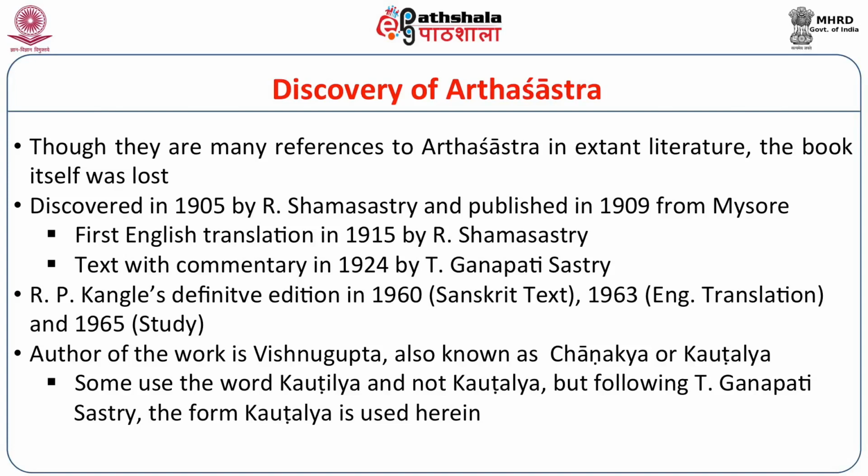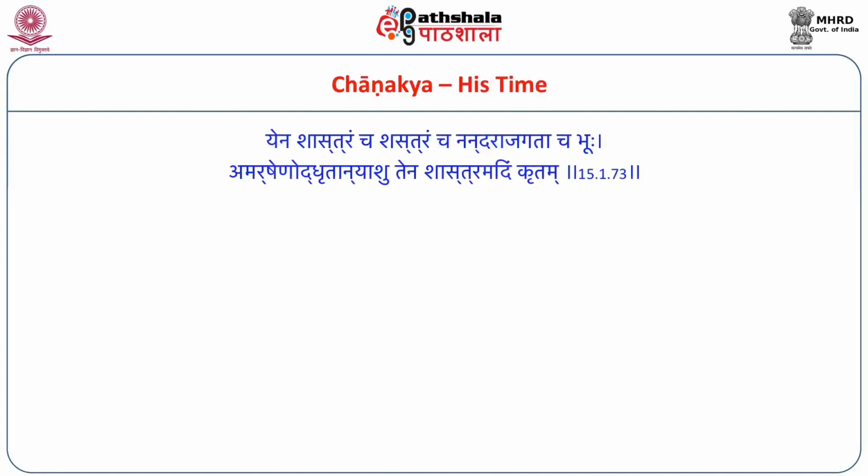Regarding Chanakya, it is said that he helped his king Chandragupta Maurya. He also ended the reign of the Nandas and also gave us the Arthaśāstra. This is given in the Arthaśāstra book itself in this shloka: Yena shastram cha shastram cha nandarajagata cha bhuhu amarshena udhrutanyashu tena shastramidam krutam.